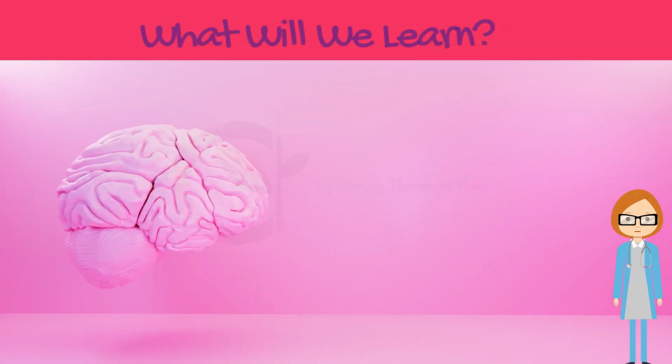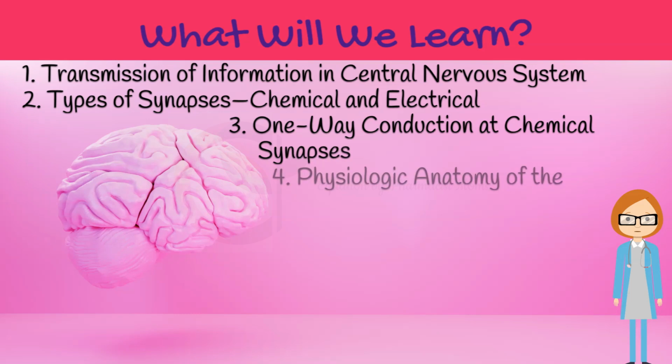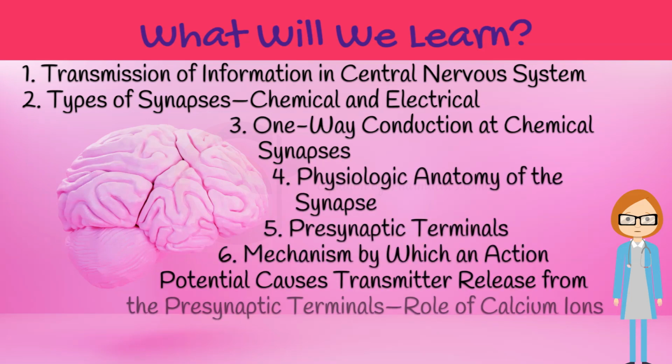In this video, we will learn: 1. Transmission of information in central nervous system. 2. Types of synapses, chemical and electrical. 3. One-way conduction at chemical synapses. 4. Physiologic anatomy of the synapse. 5. Presynaptic terminals. 6.